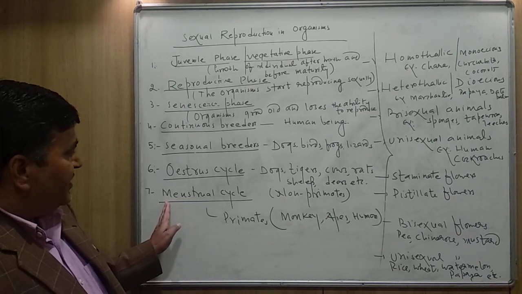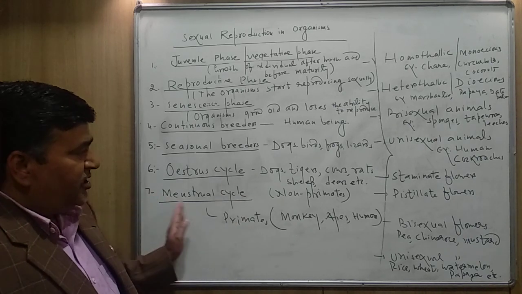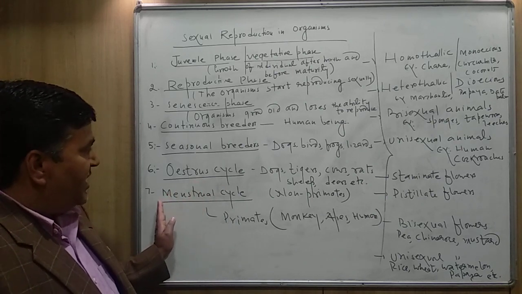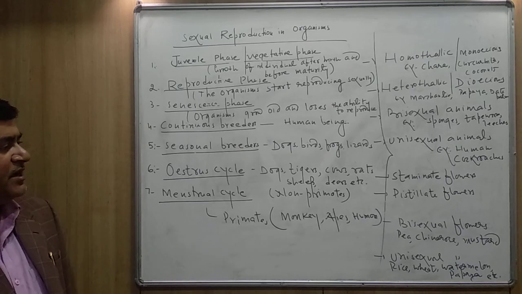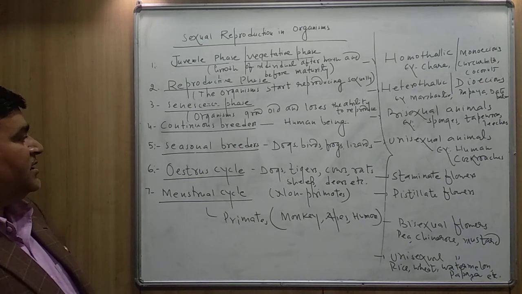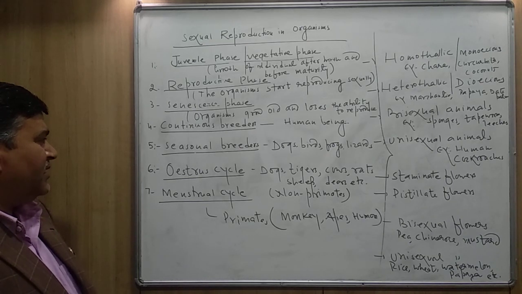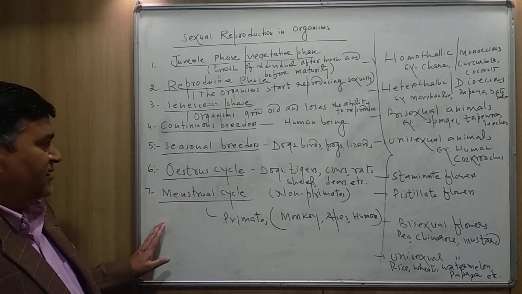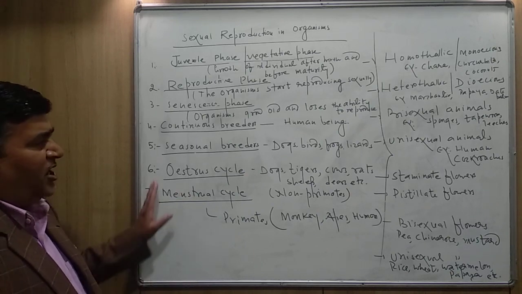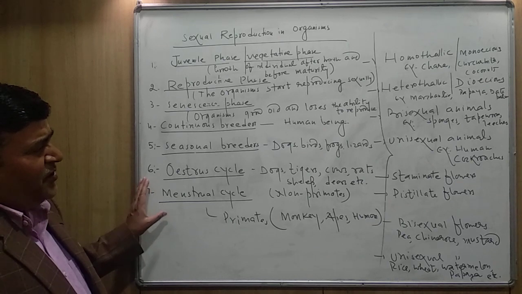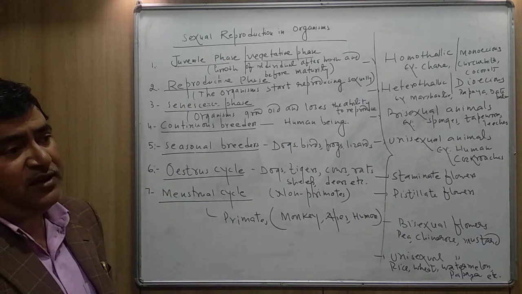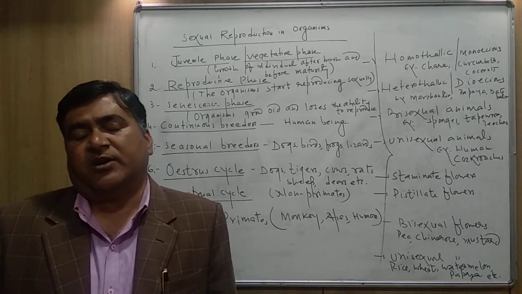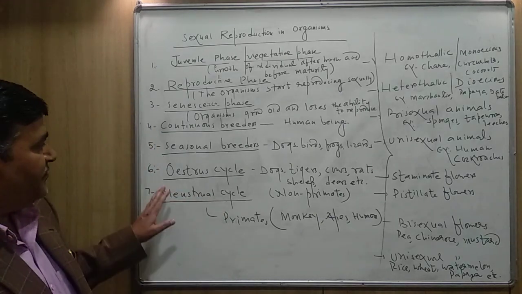But in the menstrual cycle, there is no heat period, and at all stages the human female can prefer sexual reproduction. The estrus cycle lasts for very few days, but the menstrual cycle lasts for many days.